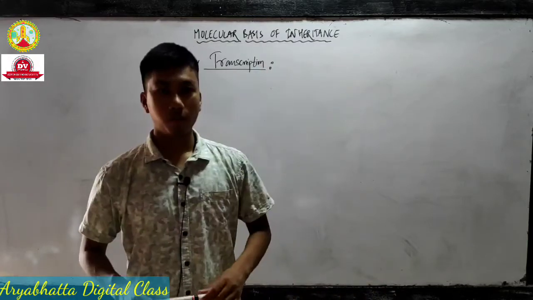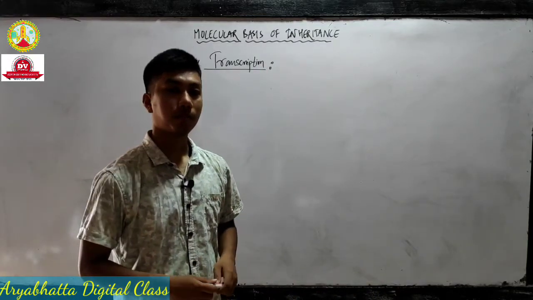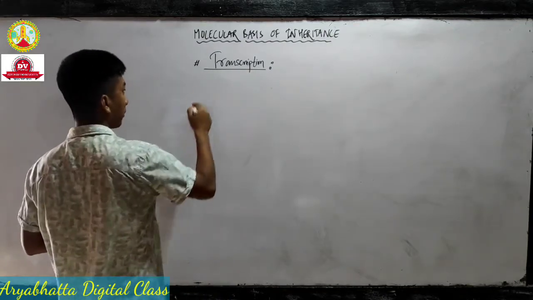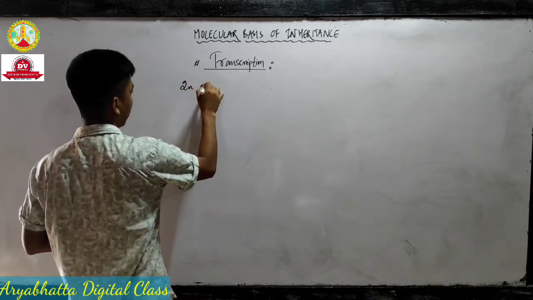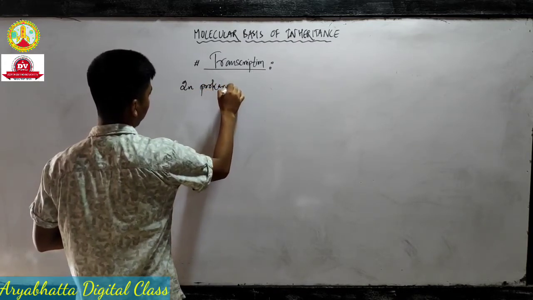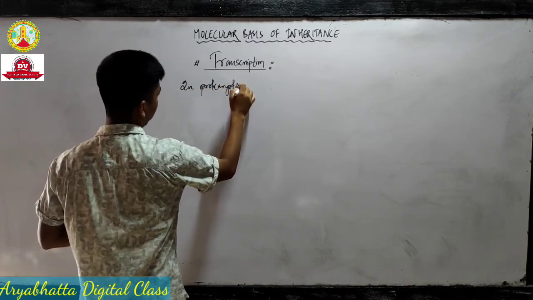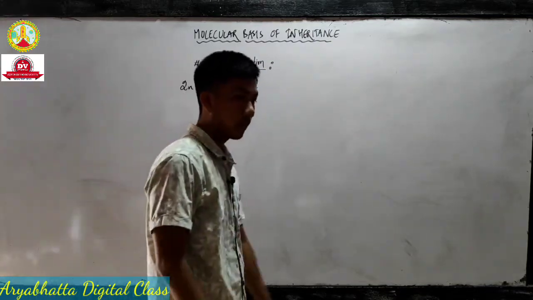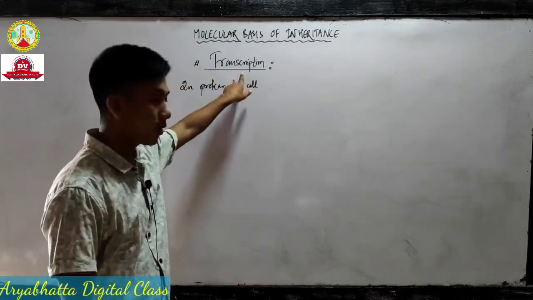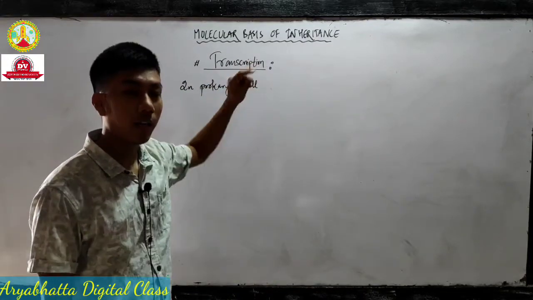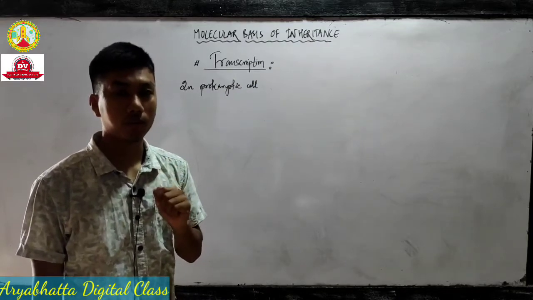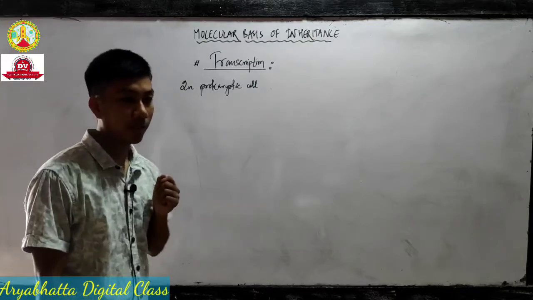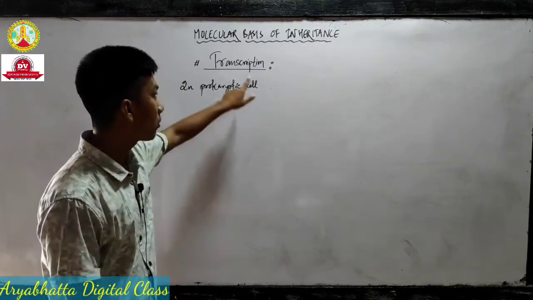First of all, we will see some important terms, then we will go to the process of transcription. In prokaryotic cells, for the transcription to occur, an enzyme again plays a very important role, just like in DNA replication.